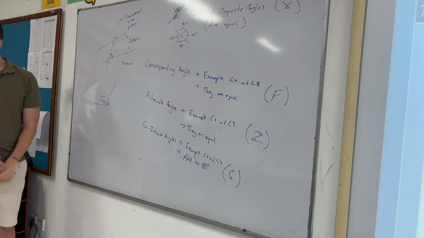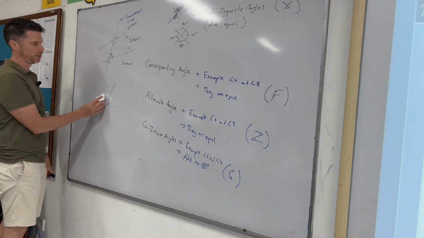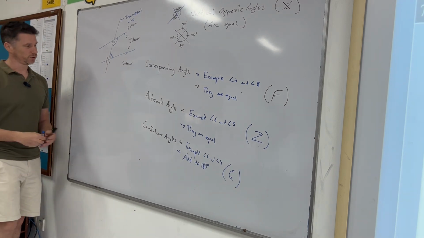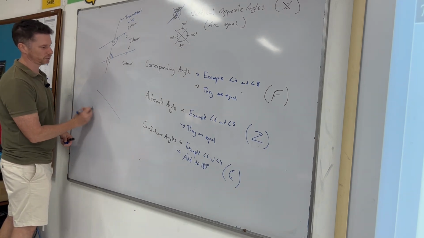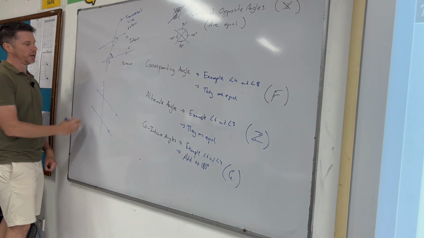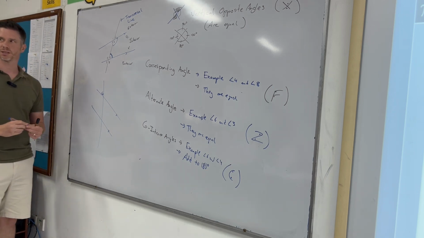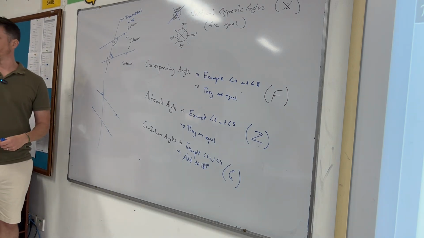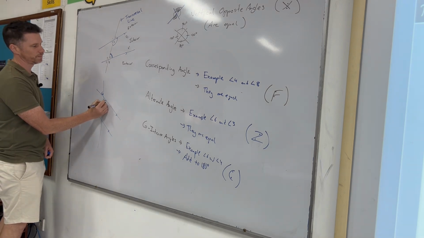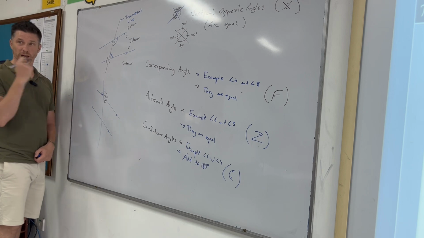Okay, so therefore, if you know one angle in the transversal here, you know all of them. Yeah, if you know one, you know all of them. So I'm going to draw a different pair of parallel lines. I'm going to put in a different transversal, and I'm going to say that this is 40 degrees. That one's 40 degrees. Do we know all? Yeah, so this one's 40. This one's 140 because that's straight lines.